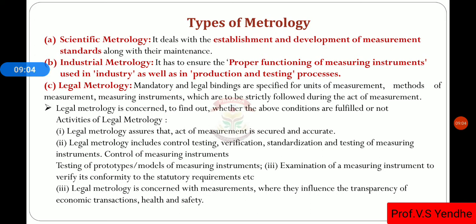What are those? The methods of measurement, then measuring instruments, which measuring instruments we are using. Such rules for the measurement all come under legal metrology.